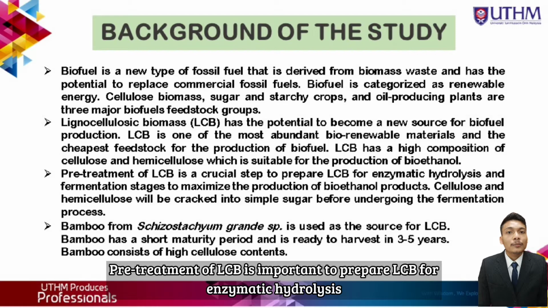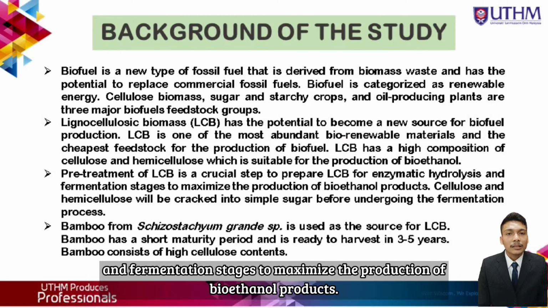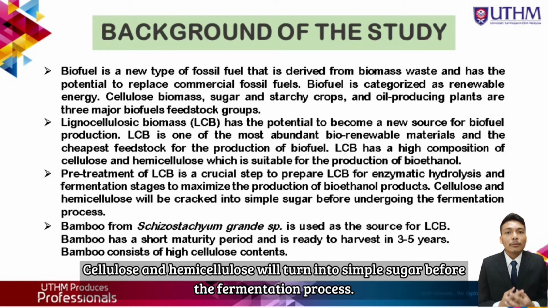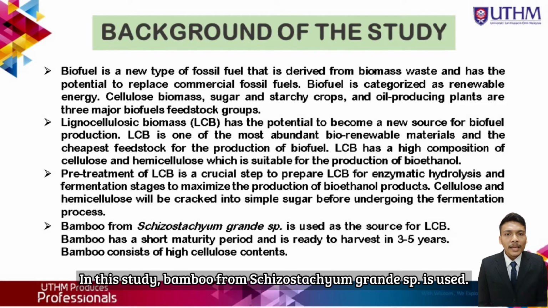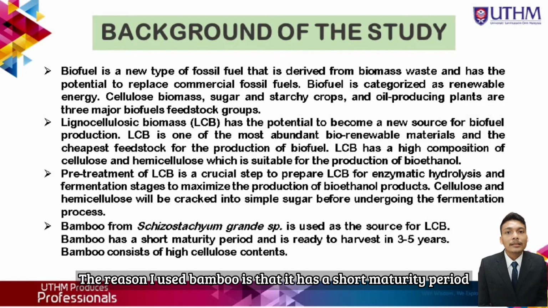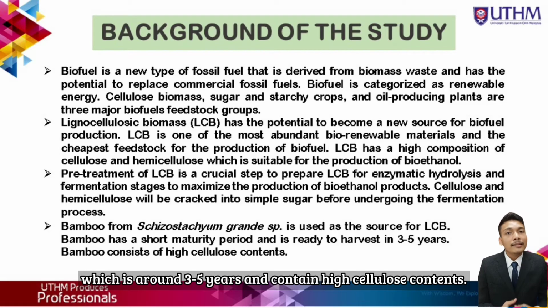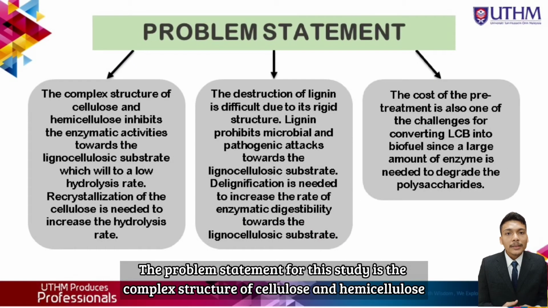Pretreatment of LCB is important to prepare LCB for enzymatic hydrolysis and fermentation stages to maximize the production of bioethanol products. Cellulose and hemicellulose will turn into simple sugar before the fermentation process. In this study, bamboo from the Gigantochloa species is used. The reason I use bamboo is that it has a short maturity period, which is around 3 to 5 years, and contains high cellulose content.